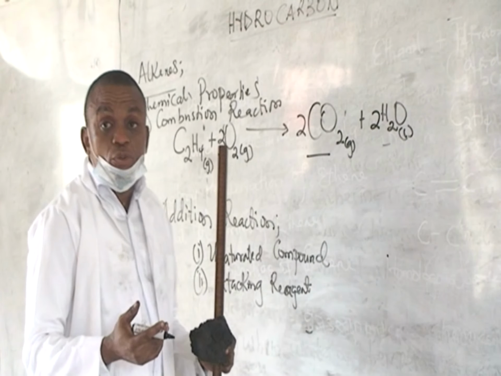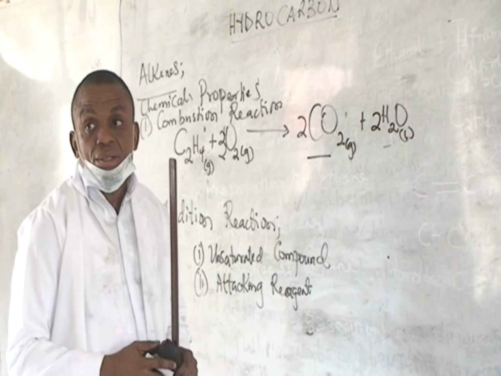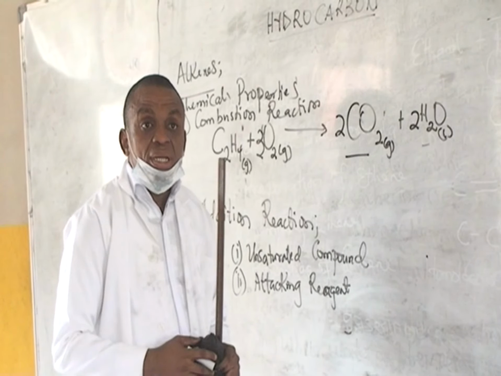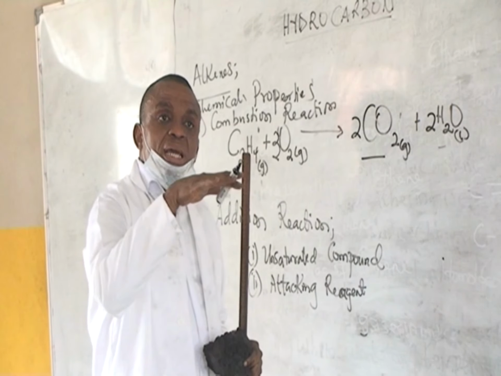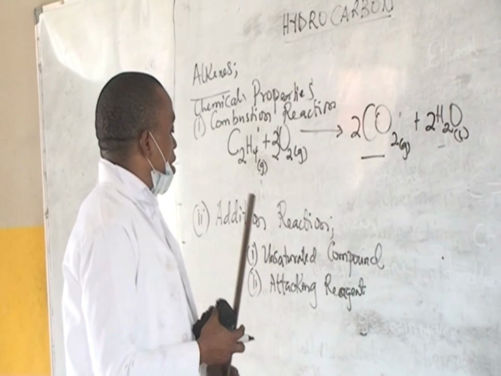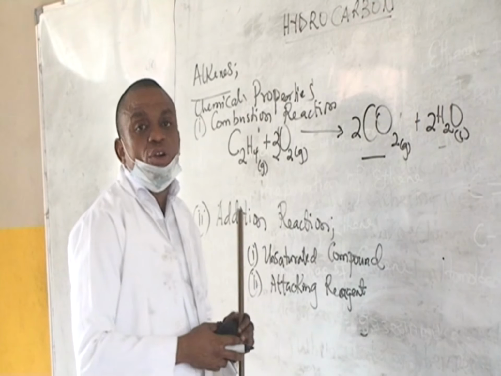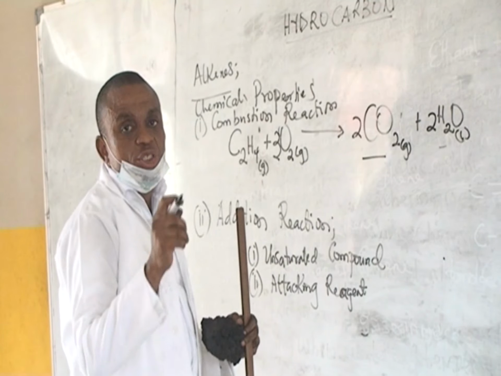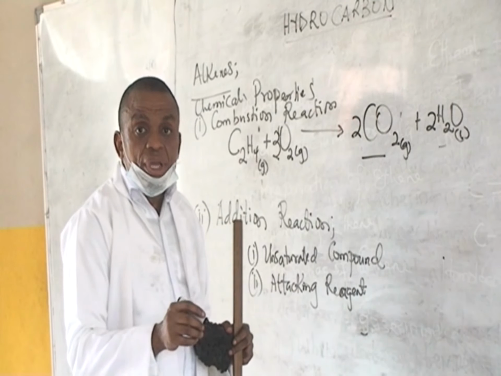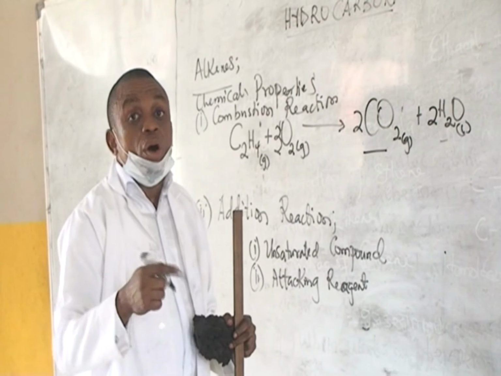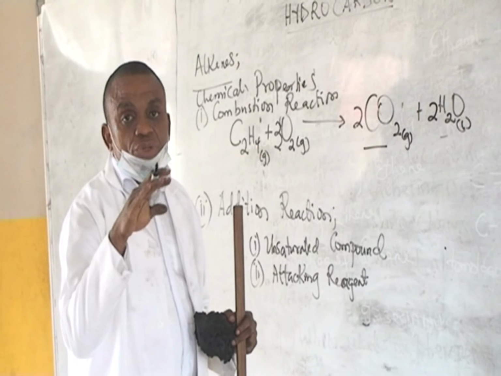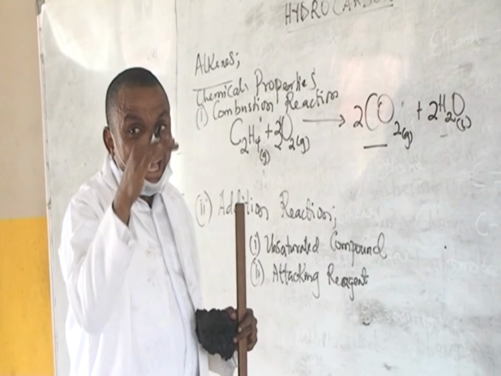And so simply put, addition reaction is the combination of an attacking reagent across the double bond of an unsaturated compound to give you a product that is saturated, or a product whose degree of saturation is higher.